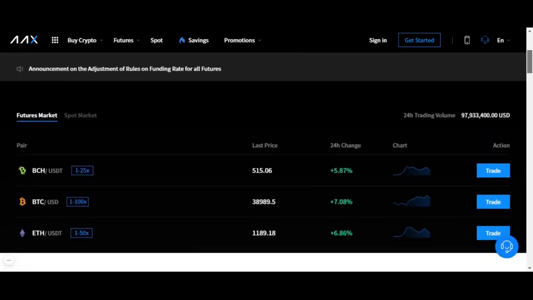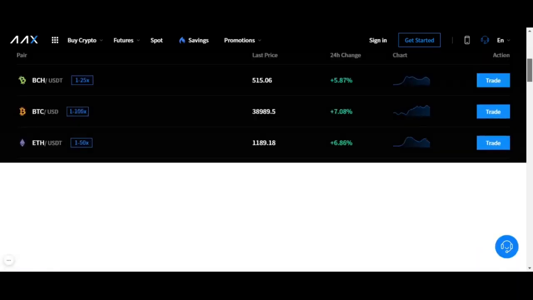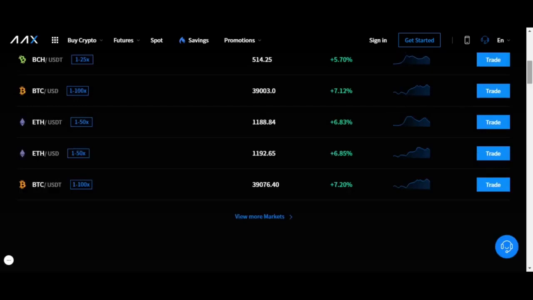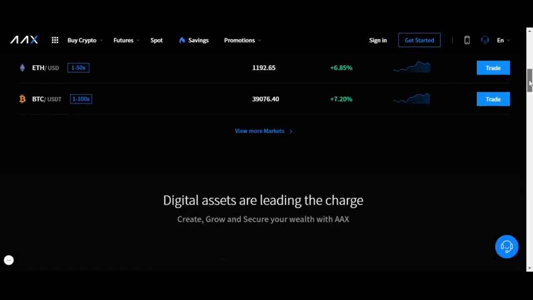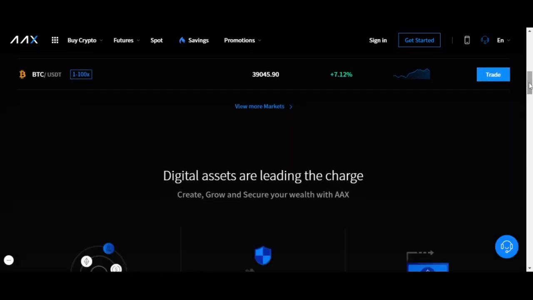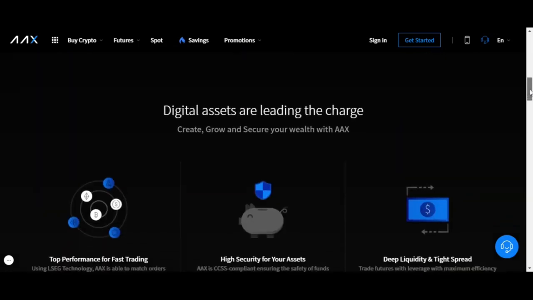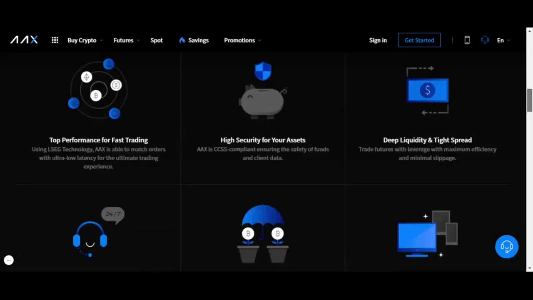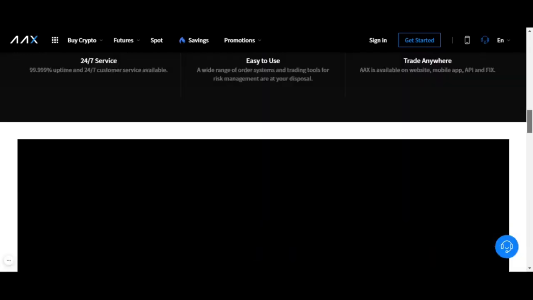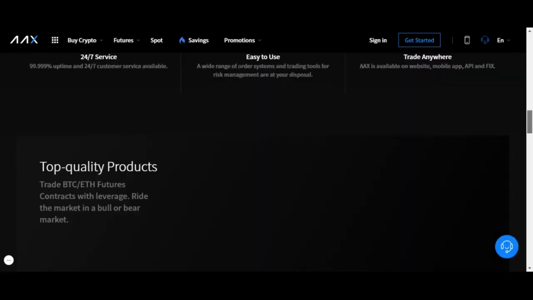So again, just to reiterate, the reason I really enjoy this exchange and other decentralized exchanges is because you don't have to do the KYC. So you don't have to do the know your customer, all those things, mess with that. Also, you don't have to run the risk of having your country shut down the exchange, as well as being vulnerable to hacks, which a lot of centralized exchanges are.